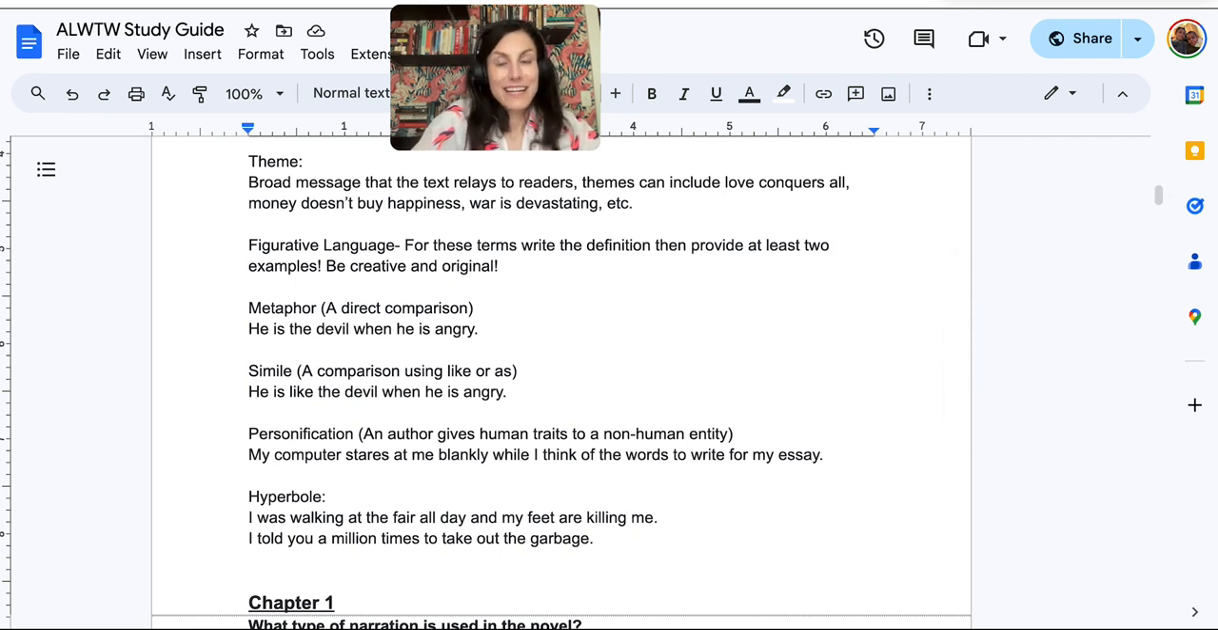And those would be our literary element notes that we will use when we're reading and analyzing A Long Walk to Water.